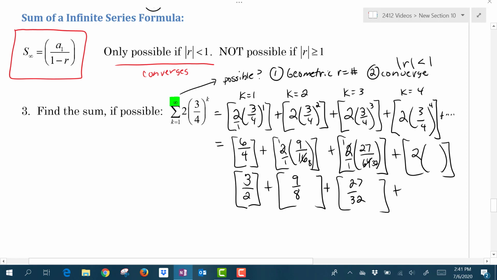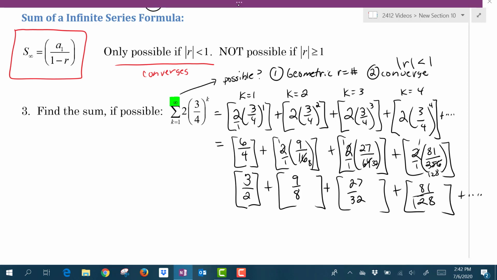Okay, and then the fourth term, we're going to raise each one of those to the power of 4. What does it give me? 3 to the power of 4 is 81. 4 to the power of 4 gives me 256. Canceling common factors. 2 goes into 256 128 times. So it gives me 81/128.